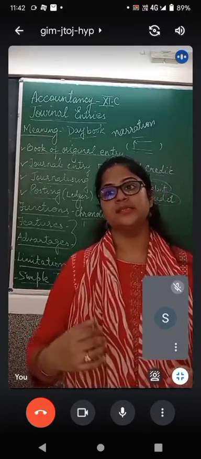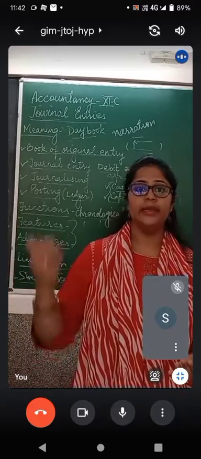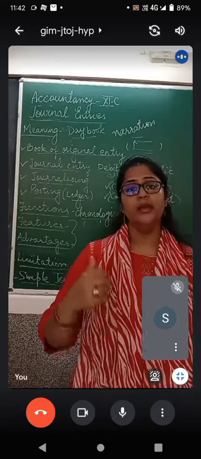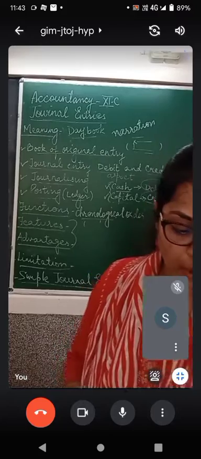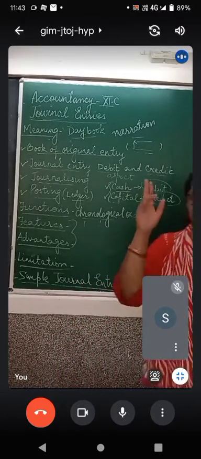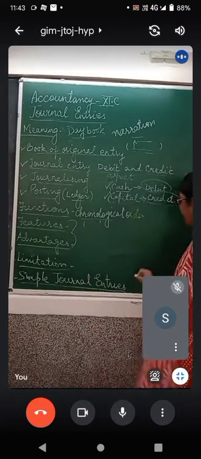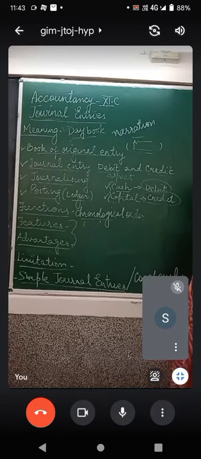So journal entries का step अगर हम take up करते हैं, फिर भी हमें ledger postings करने के लिए ledger accounts create करने पड़ेंगे. Ledger balances या closing balances find out करने के लिए हमें ledger accounts create करने पड़ेंगे. Now after that what comes are the journal entries. So right now you can write there are two types of journal entries: simple journal entry and compound journal entry.